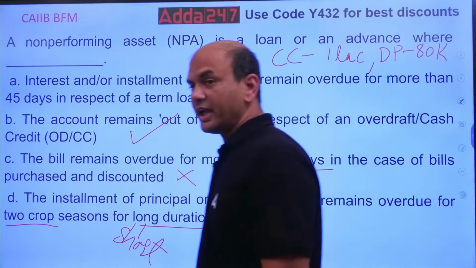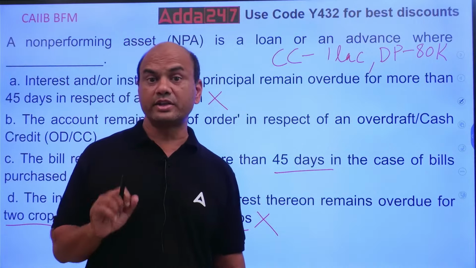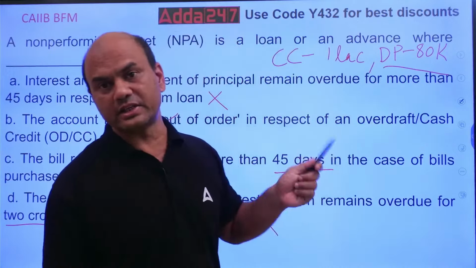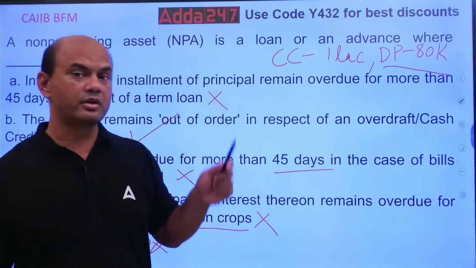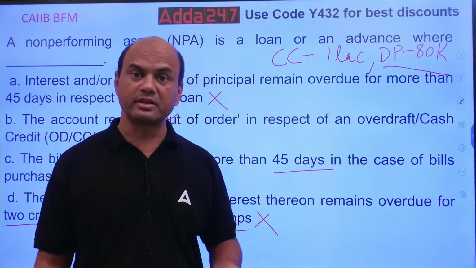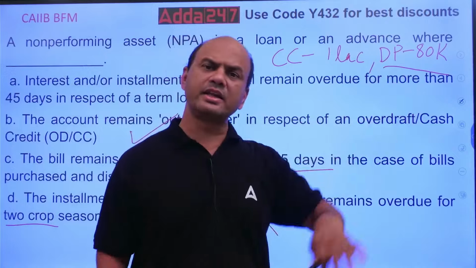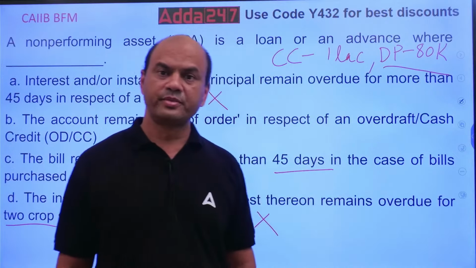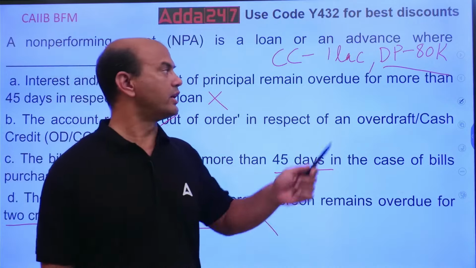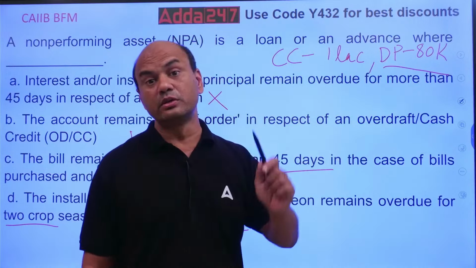So as a banker, I'll always allow you to use only 80,000, not 1 lakh. Even though I've sanctioned 1 lakh, I won't allow you to use more than 80,000. Why? Because DP, drawing power for this month, is only 80,000. Next month, if your DP increases, I'll again allow you a higher amount. So my loan should never go above the CC sanctioned amount and DP, whichever is lower.